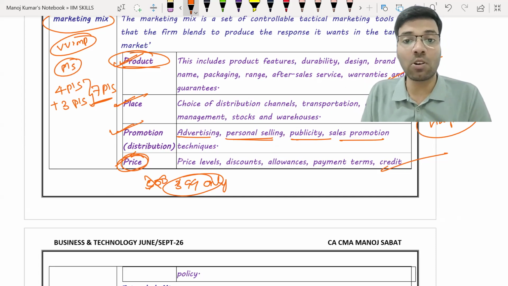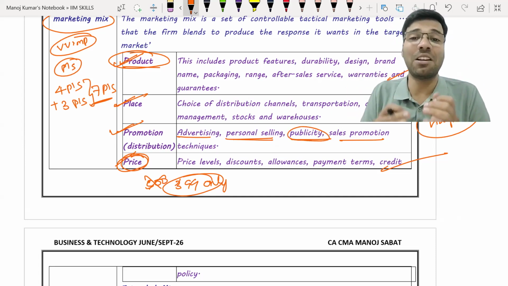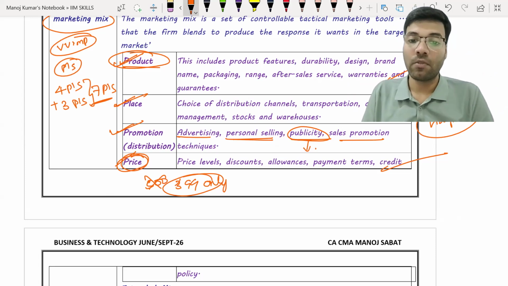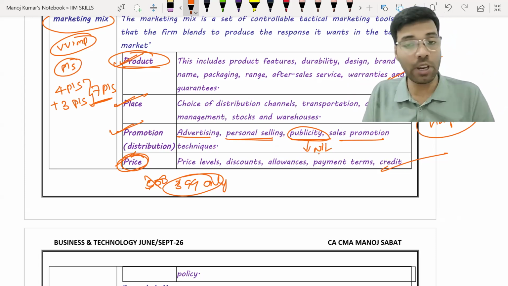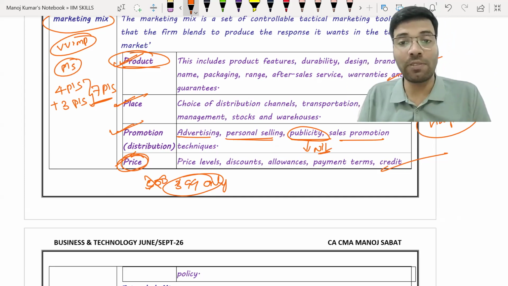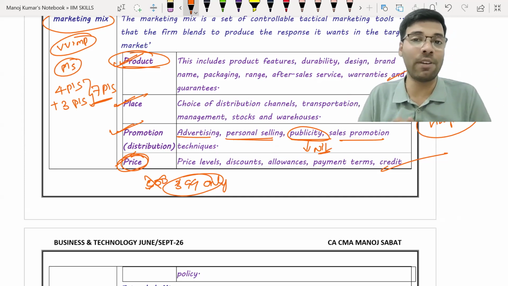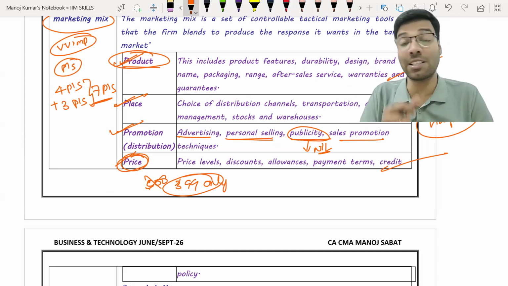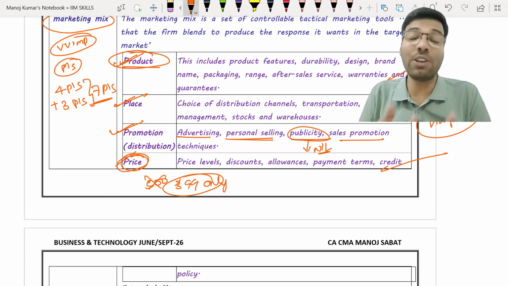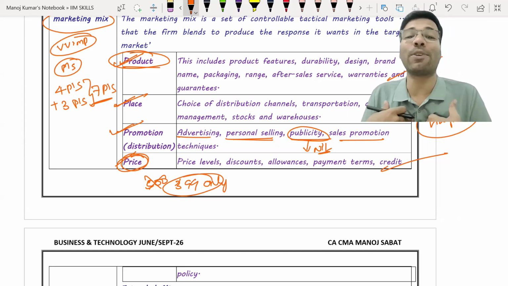Okay. And then comes the concept of publicity. Publicity is nothing but it is also a process of advertising your product, but here the cost will be nil or minimal. For example, let us say you are listening to my classes and you are telling all your friends that yes, Manoj sir's classes are very effective, we are learning a lot, we can remember a lot of things from his classes by just listening to them. Okay, this is called as publicity. Now if I advertise anywhere, it is called as advertising.